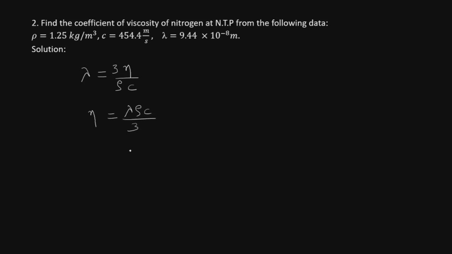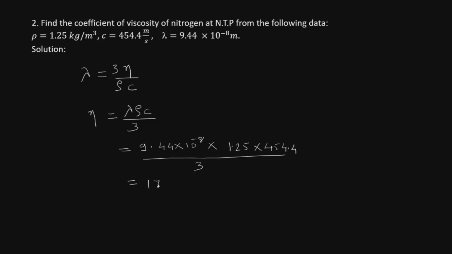You can put up the values. It is 9.44 into 10 raised to power minus 8 multiplied by the density 1.25 into the speed 454.4, this whole divided by 3. It can be calculated easily.